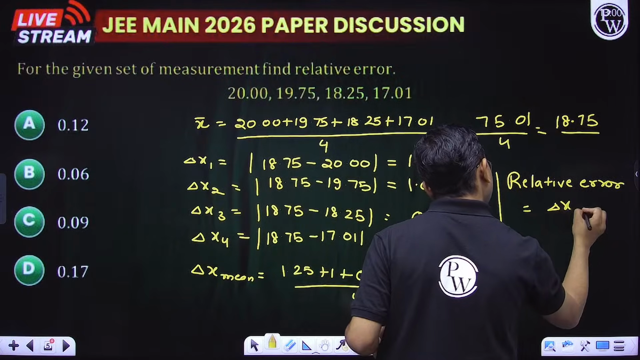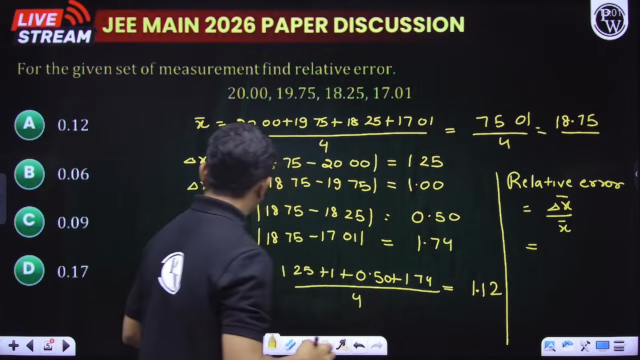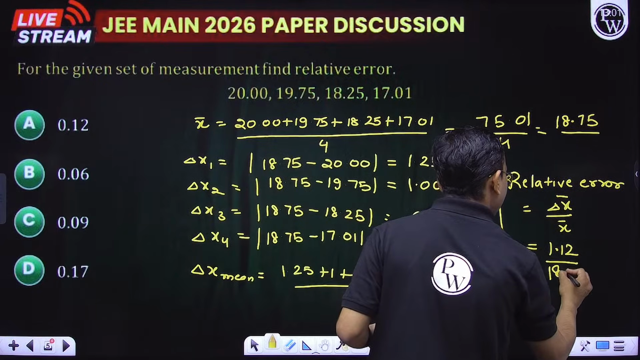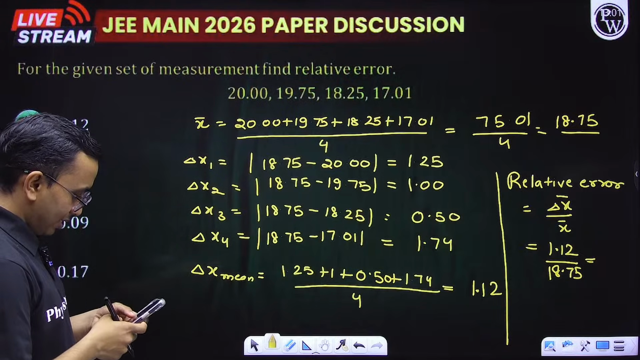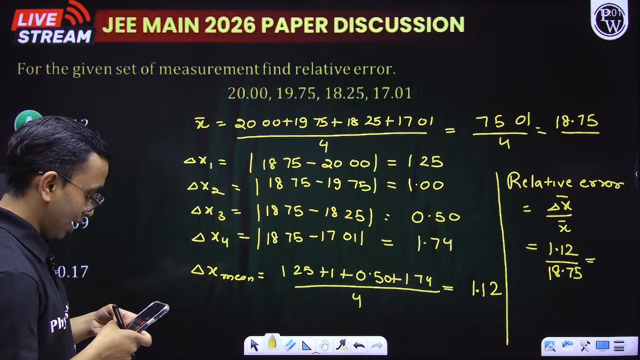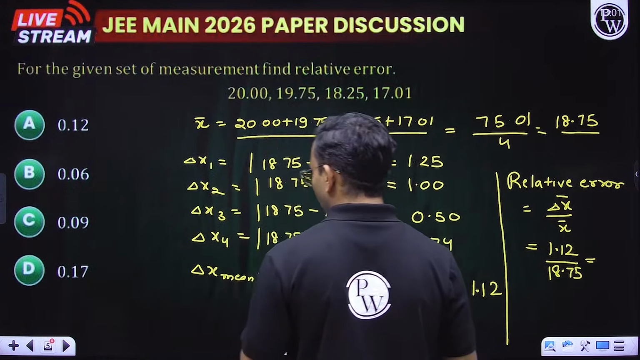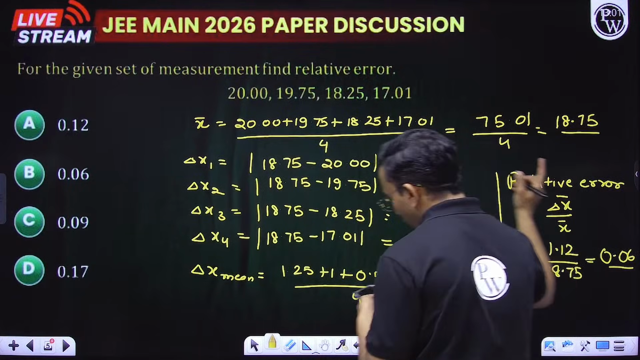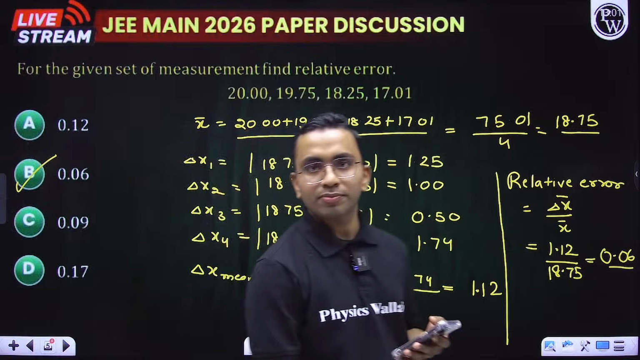So how much will it become? 1.12 divided by 18.75, it comes out to be 0.059, okay, so this will become 0.06, rounding off to 2 decimal places, so 0.06 is the correct answer.